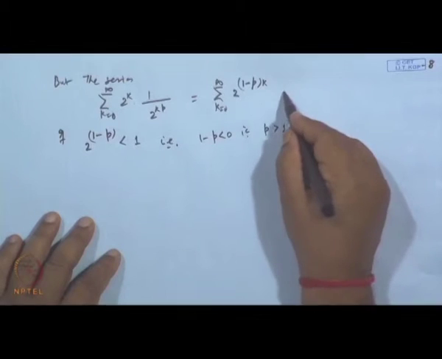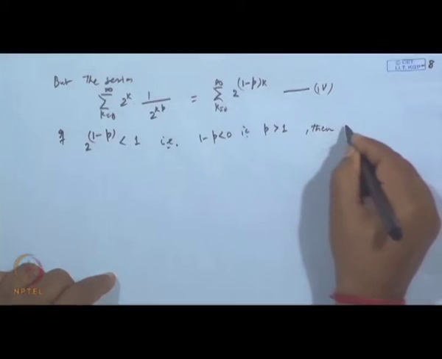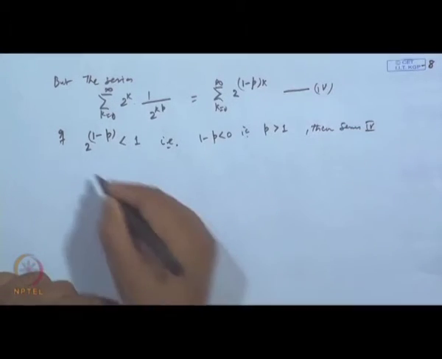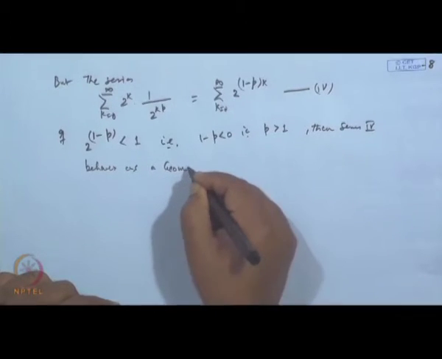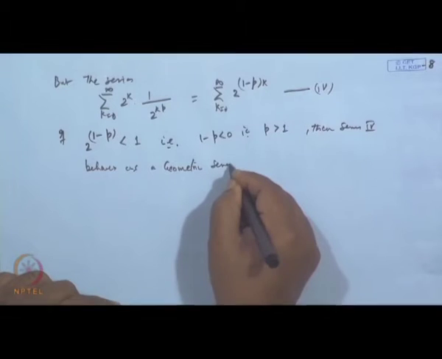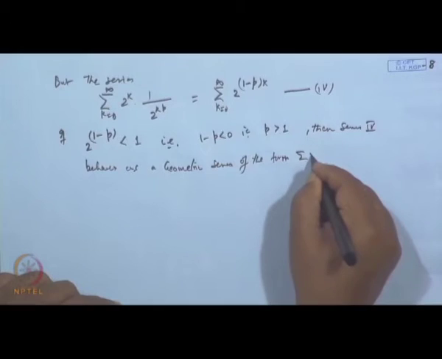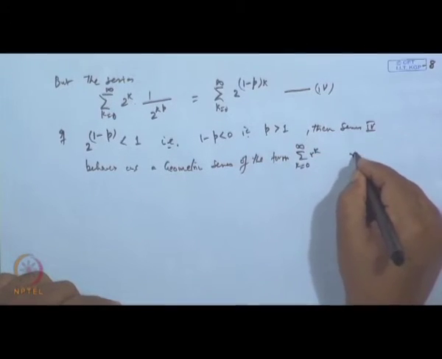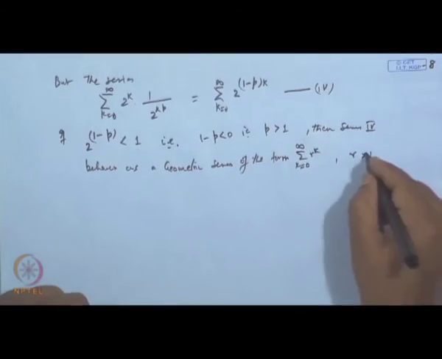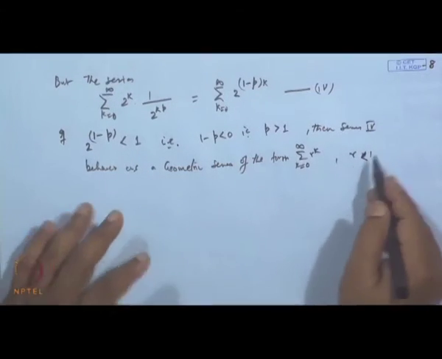In this case the series behaves as a geometric series of the form sigma r to the power k, where k is 0 to infinity and r is less than 1. So in that case it converges.